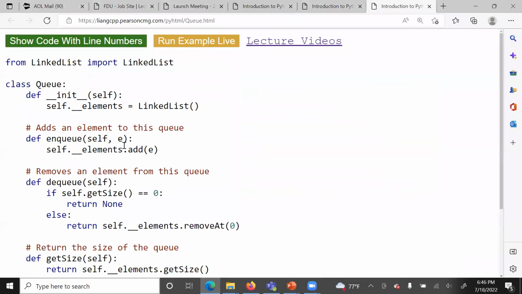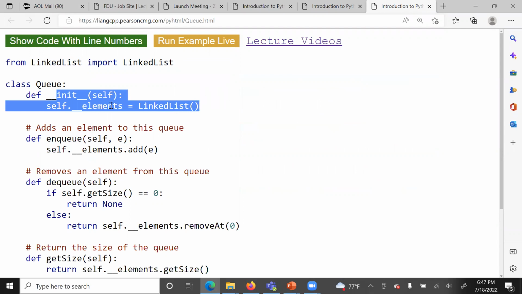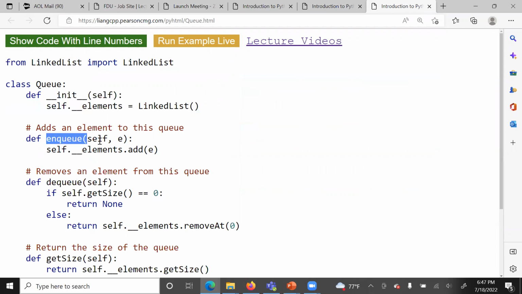So let's see the implementation in Python. Here in the queue, we are going to use the linked list. So first we import our linked list into the queue class. We have our special initializer to initialize our elements using a linked list. Previously in the stack, we used a list, more or less an array. So here we have the method to insert an item into the queue. We know we have a built-in method named add that can add an element, so that will add it.